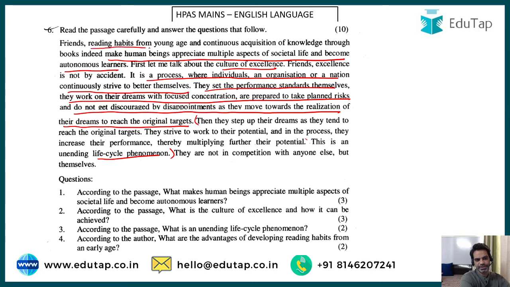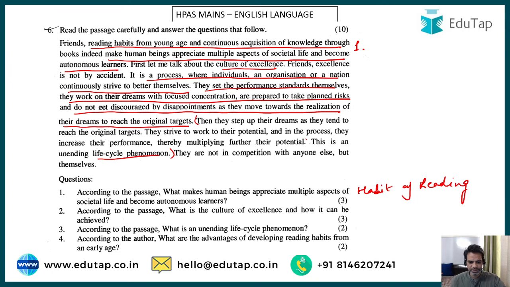To have a reading habit from a young age and continuous acquisition of knowledge through books make human beings appreciate multiple aspects of societal life and become autonomous learners. So that was the answer. A habit of reading makes a person appreciate multiple aspects of societal life and become autonomous learners. And if the habit has been inculcated from an early age, you tend to become autonomous learners, right?